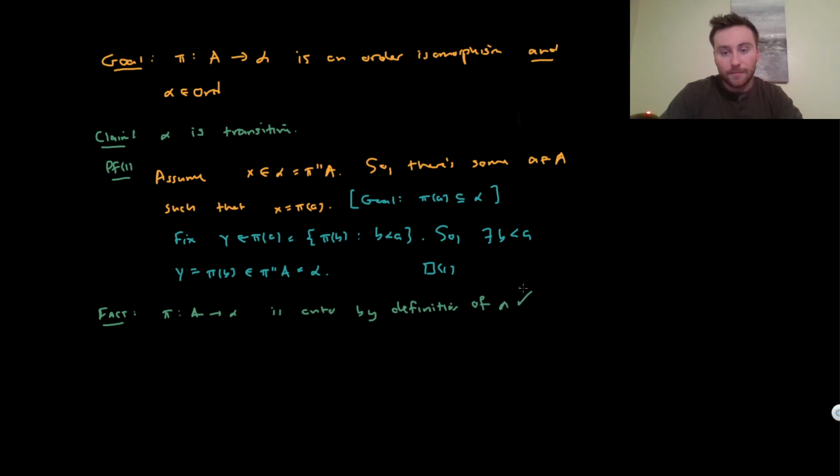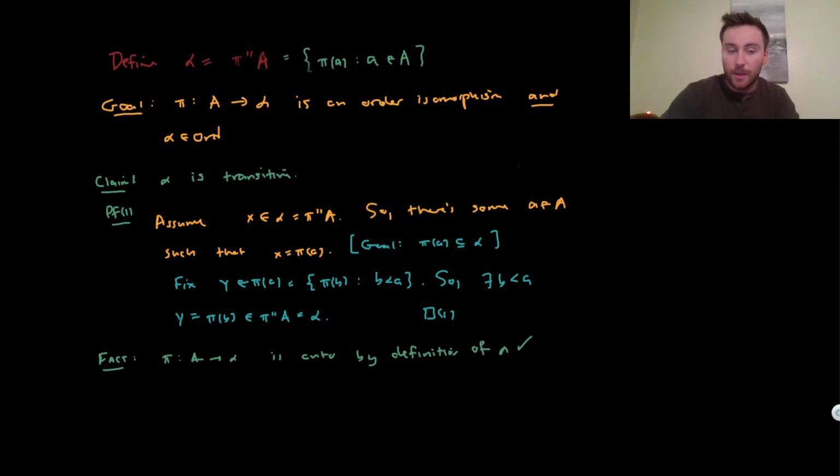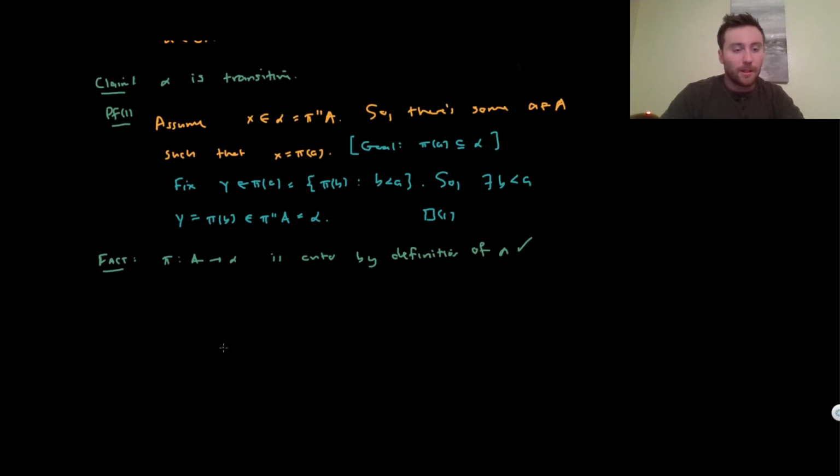And so what we need to check now is just that pi is 1-to-1, which we'll do first. Then we want to actually check it's an order isomorphism. And then finally what we want to check is that it's unique. Okay, so what's our claim 2? Let's check now that it's actually 1-to-1. So claim 2: pi is 1-to-1.